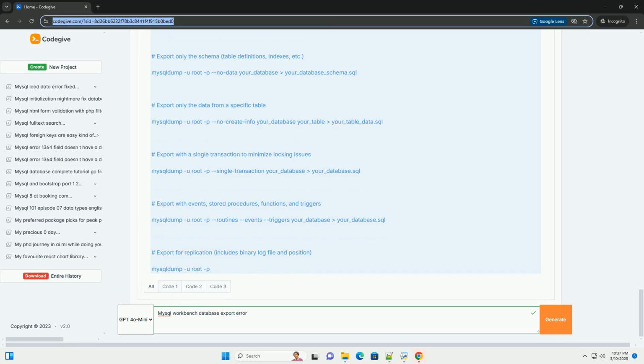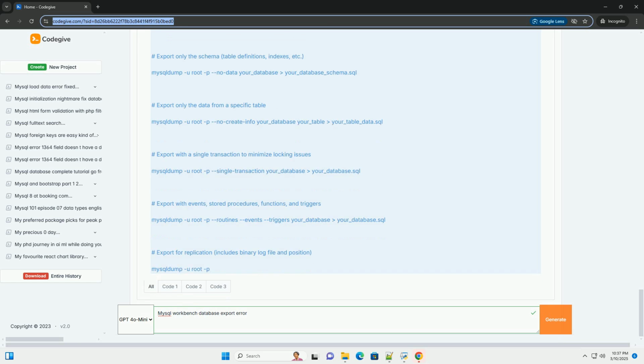Cause: exporting large databases requires significant memory. If your MySQL server or the machine running Workbench is low on memory, the export process might fail. Error examples: Error 2013 (HY000): Lost connection to MySQL server during query. Out of memory errors from the operating system. Solution.